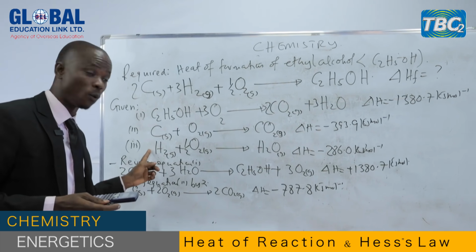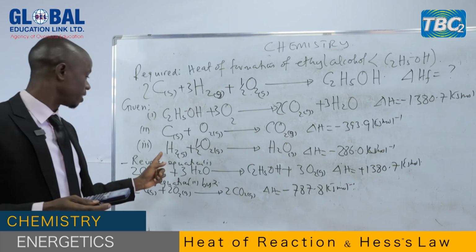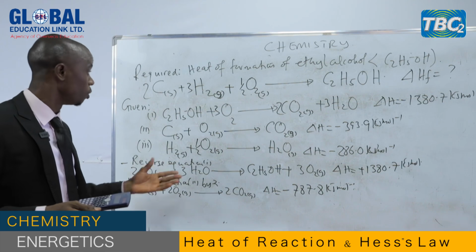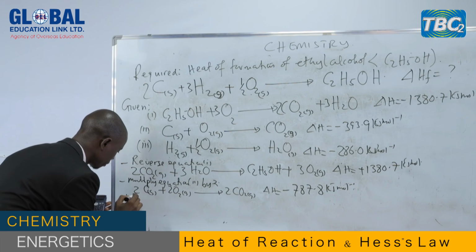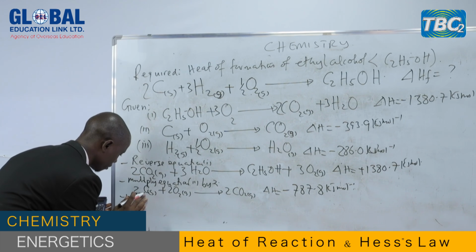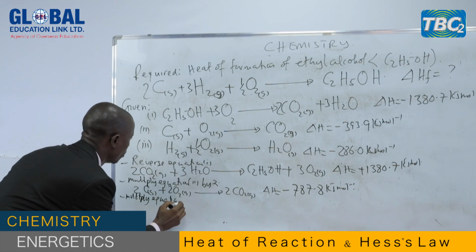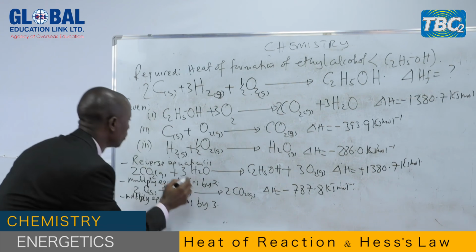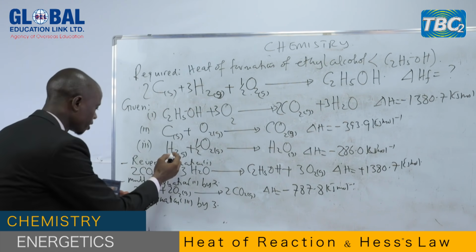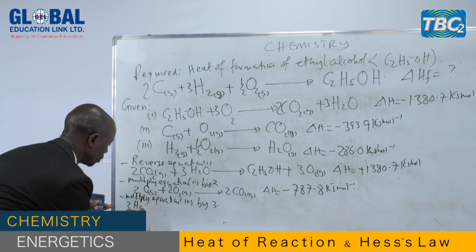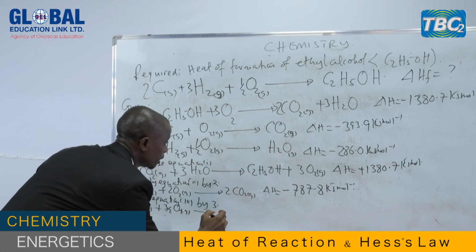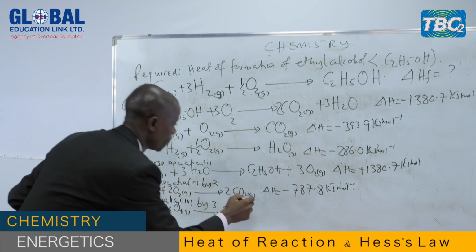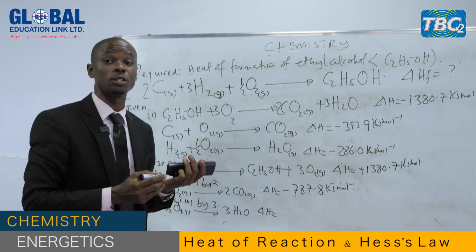Now, from there, you go to the other reactant, and that is hydrogen. The remaining equation is only 1. Here, 3 hydrogen molecules are needed, but here we have only 1. So what you have to do is multiply the whole of this equation by 3. Multiply equation 3 by 3, all of it. When you multiply, you get 3 hydrogen gas plus 3 over 2 oxygen gas to get 3 molecules of water.